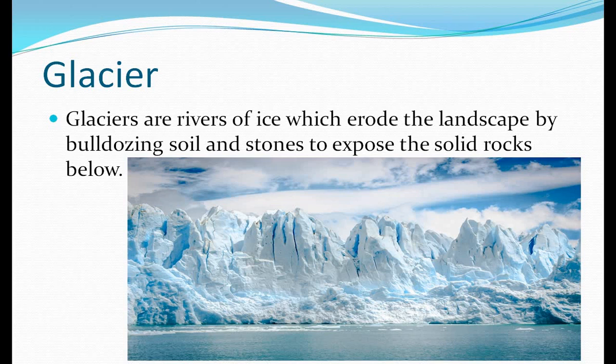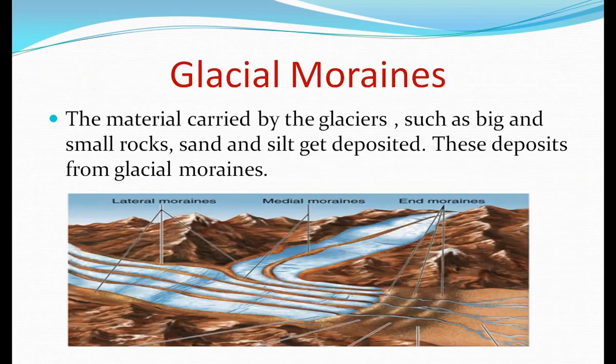Glaciers are rivers of ice which erode the landscape by bulldozing soils and stones to expose the solid rocks below. Next is glacier moraine. Look at the picture carefully. You will see that there is a river of ice, these are glaciers.